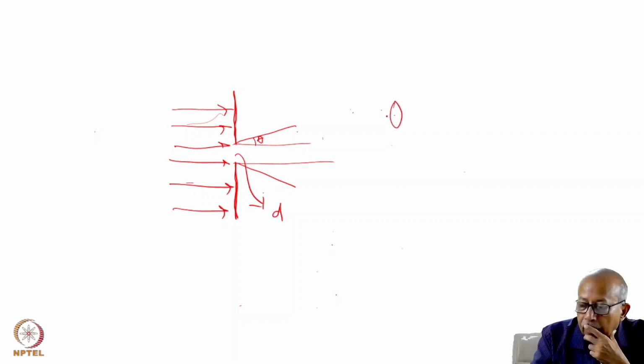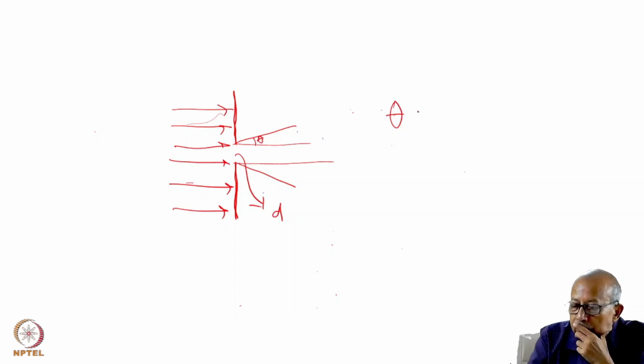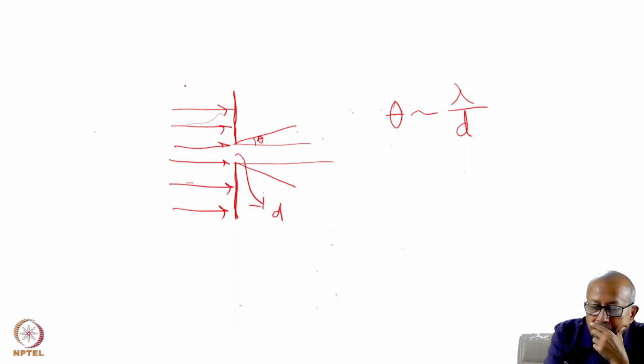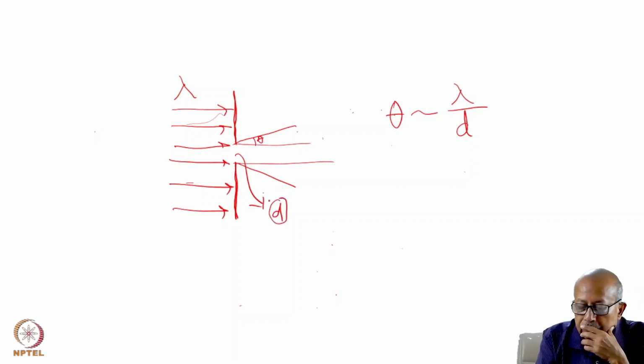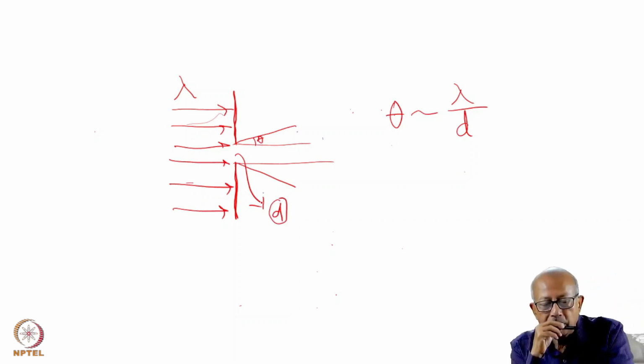This angle can be shown to be the ratio lambda by d, where lambda is the wavelength of light and d is the size of the opening; for a circular aperture, d would be the diameter.